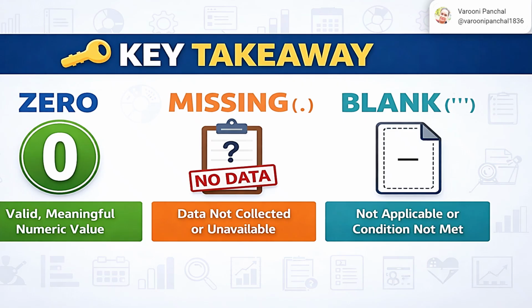And the third terminology here is blank. Blank means it's specifically related to not applicable or condition not met. Whenever there are certain situations, say for example, where we have any kind of information, in those scenarios the blank could be not applicable or condition not met. So we will see various scenarios in specific domains as to how we try to understand the difference between 0, missing and blank.